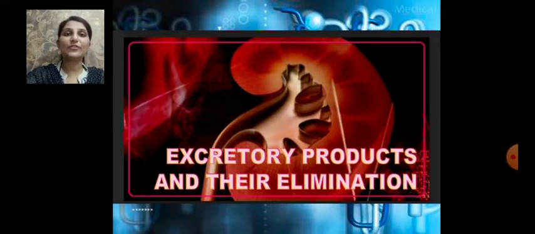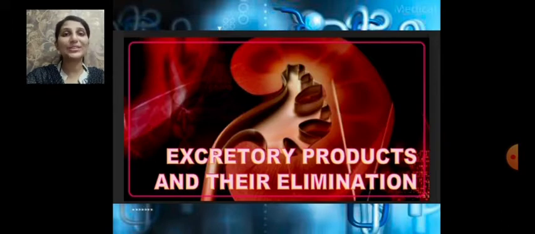What is the objective of the excretory system in our body? The metabolic reactions taking place in our body, that is anabolism and catabolism, the building up process and the breaking down process, will generate a large amount of toxic nitrogenous waste. This has to be expelled out of our body or else it will be dangerous to our body. This process of expelling the nitrogenous waste from our body is called excretion.